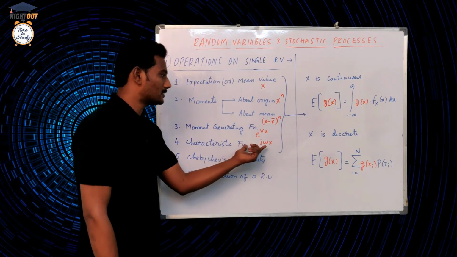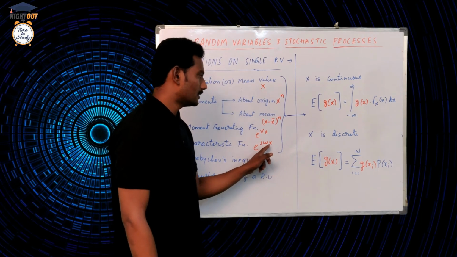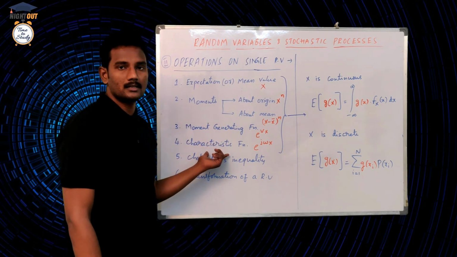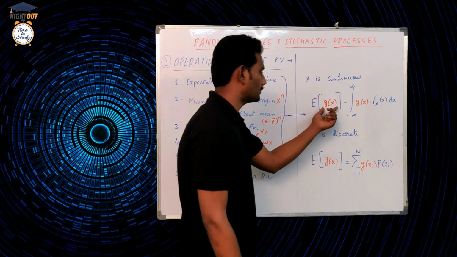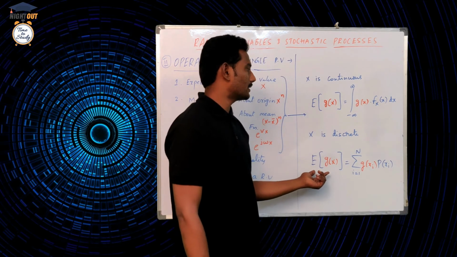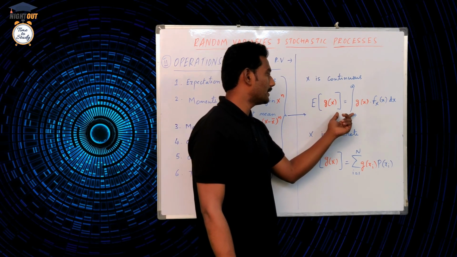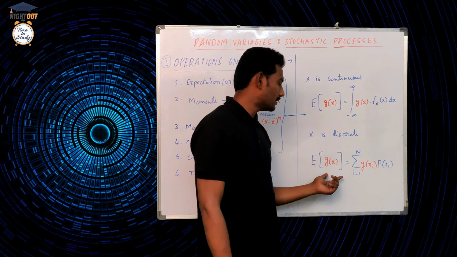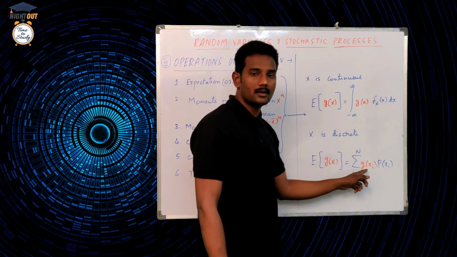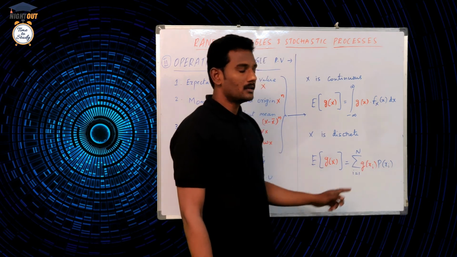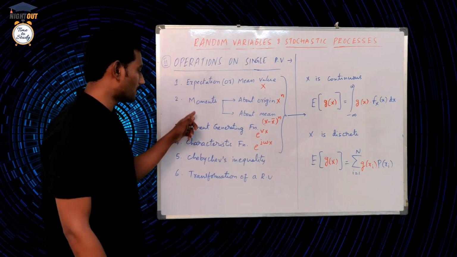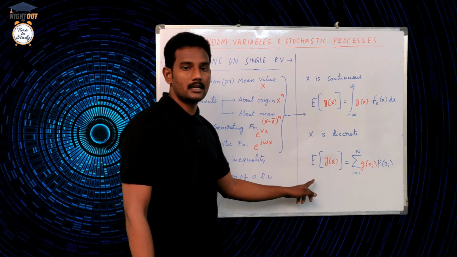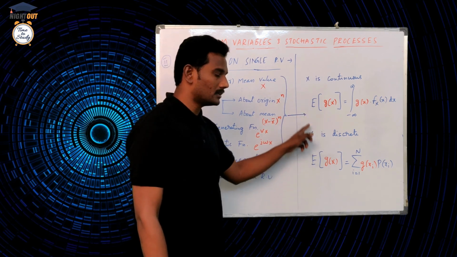Next, if I replace g of x with e power j omega x, that is, expectation of e power j omega x, it is called the characteristic function. Again the same formula, here in place of g of x, we write e power j omega x. For the continuous case, the formula is the integral of e power j omega x into fx of x dx. For the discrete case, the formula is the sum from i equal to 1 to n of e power j omega xi into p of xi. So for studying these four topics, we only need two formulas, one for the continuous case and another for the discrete case. It is very easy to remember these two formulas.